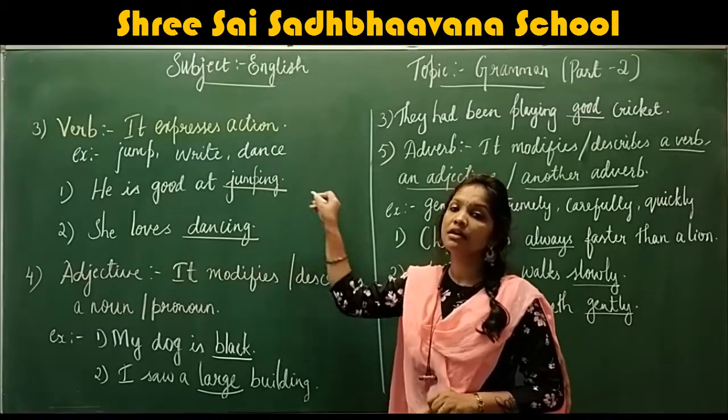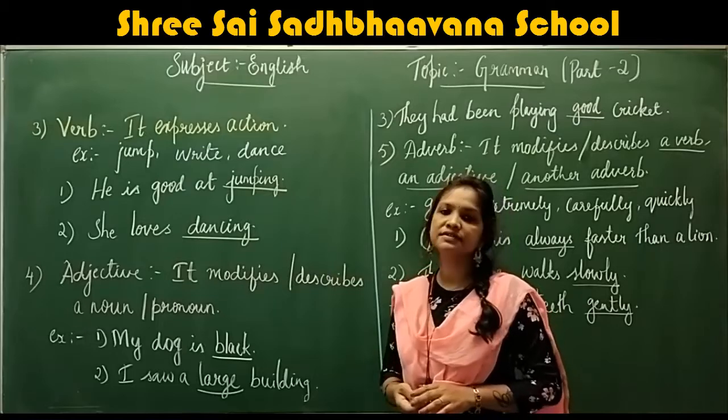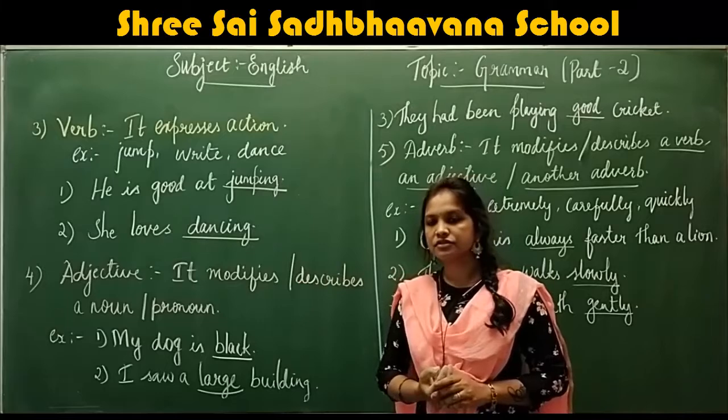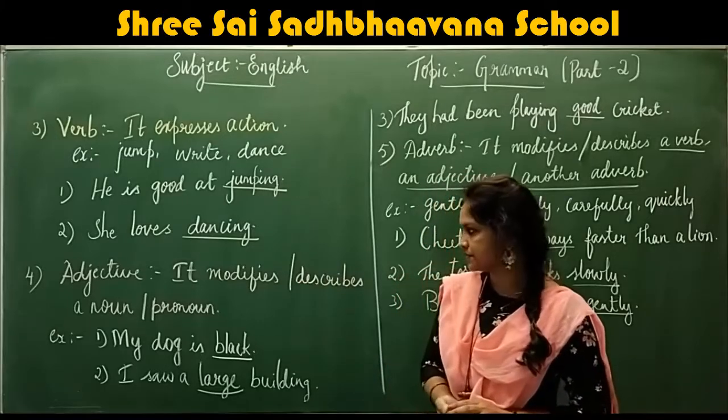So here jumping is verb. Next, she loves the dancing. Here dancing is verb. Understood, children? Now next part of speech.